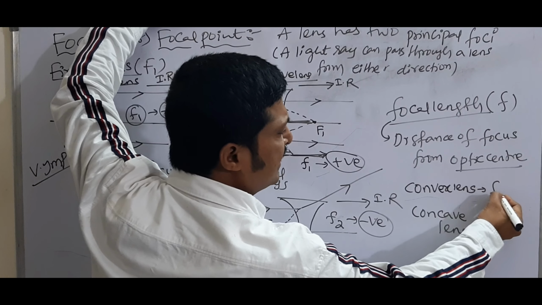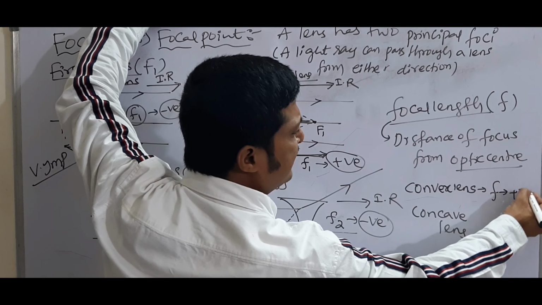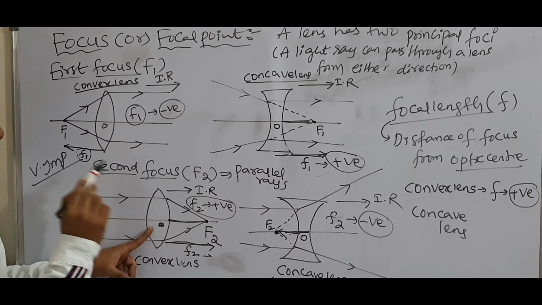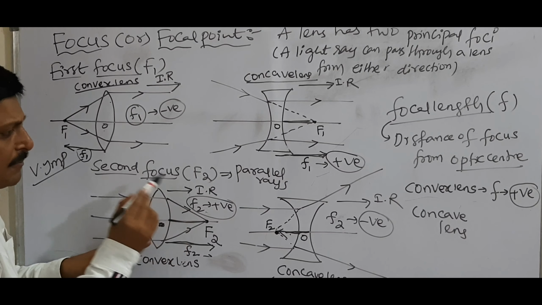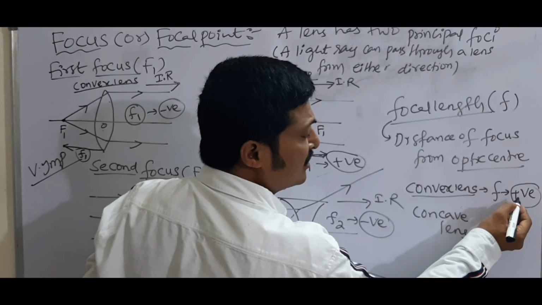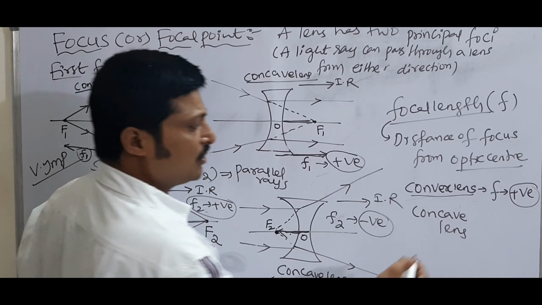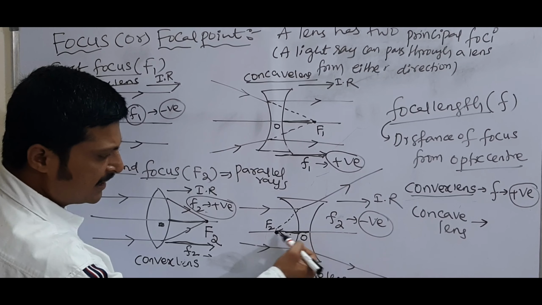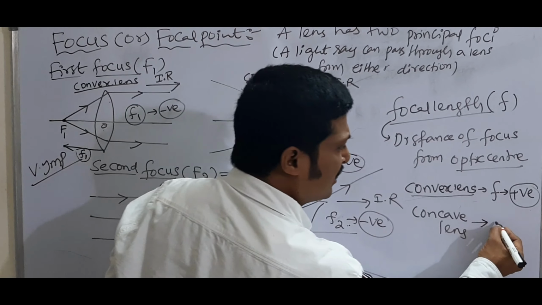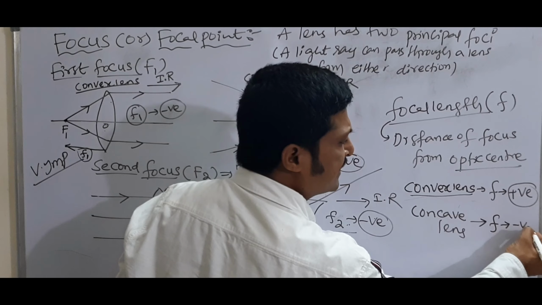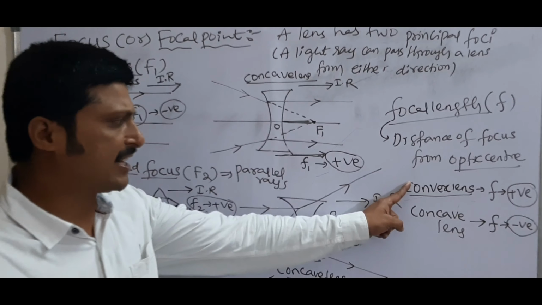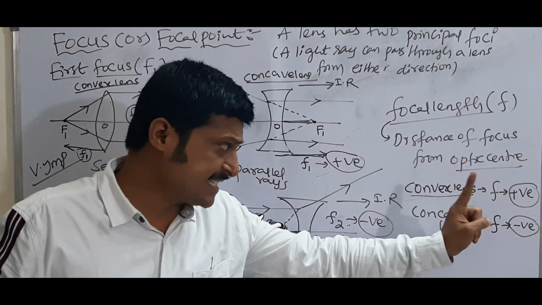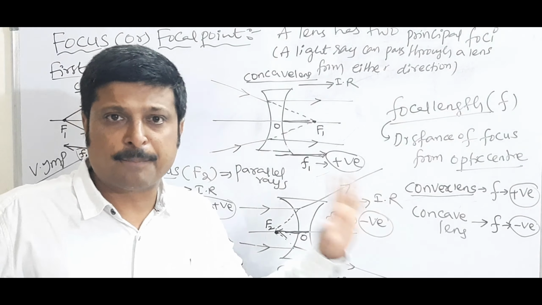For convex lens, the focal length is positive because second focal length is our standard one. So here F2 is positive. For concave lens, observe the second focal length, it is negative. For concave lens, focal length is negative. For convex lens, focal length is positive. This is very, very important.